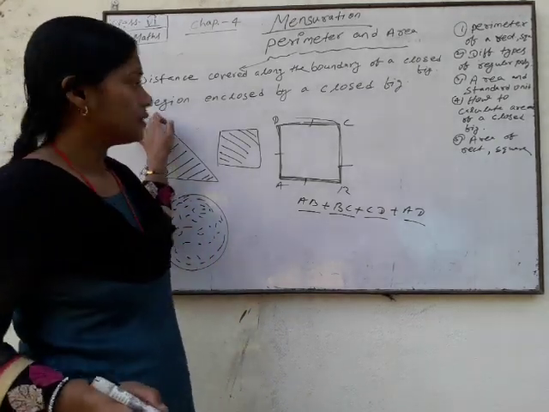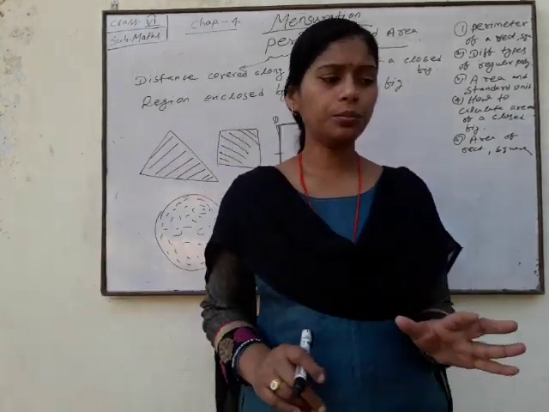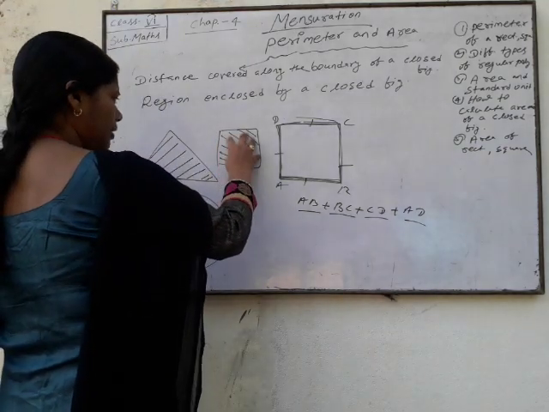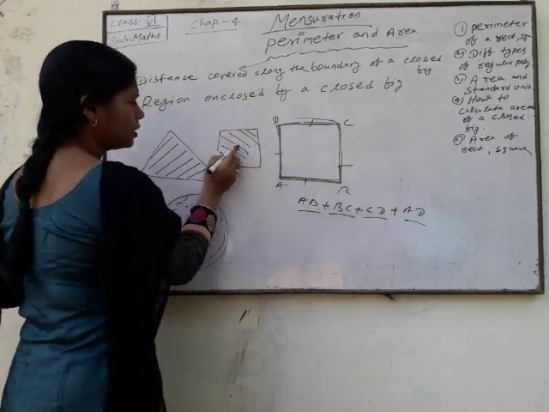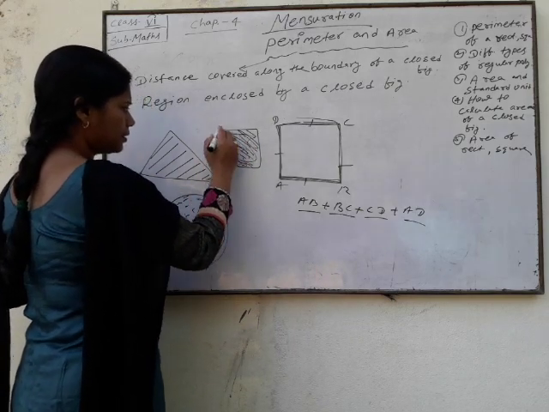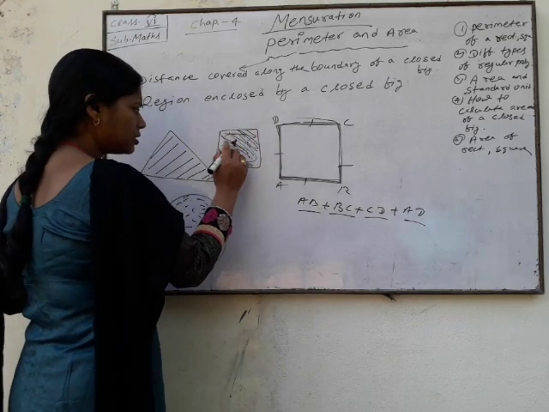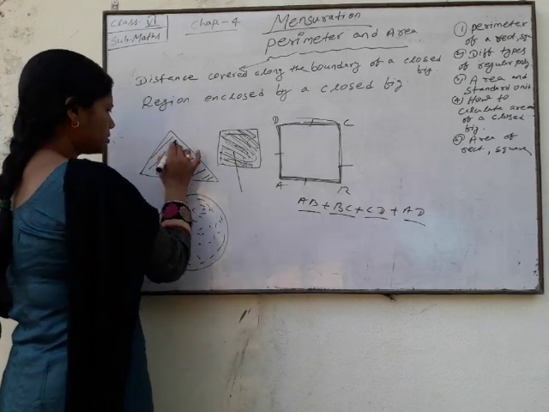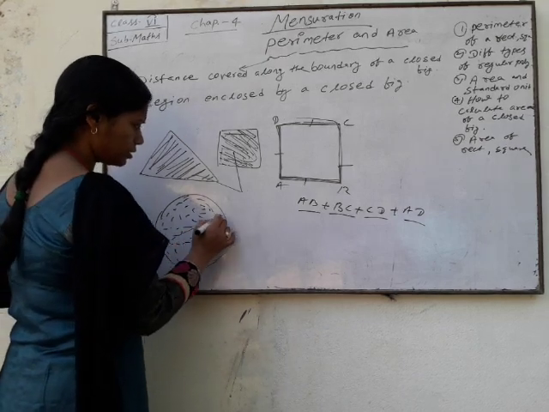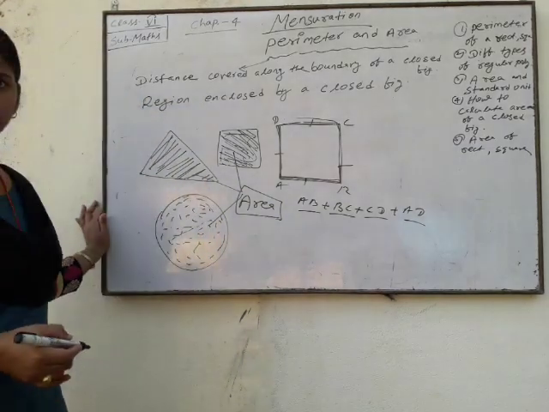The region enclosed by a closed figure. It means the surface that is covered by a closed figure. Look here, your shaded portion. This is the region enclosed by this closed figure. So this is called your area. This shaded portion is your area. Clear?